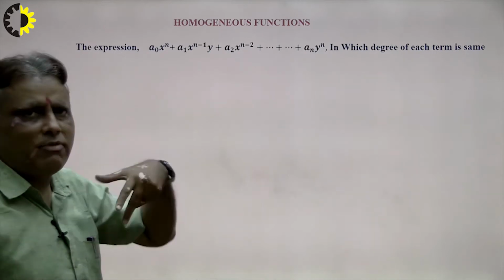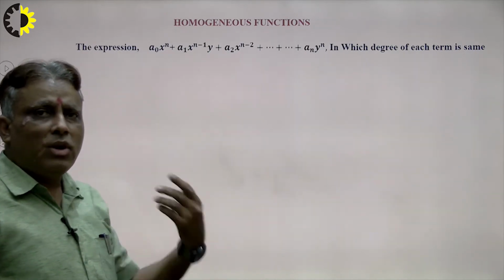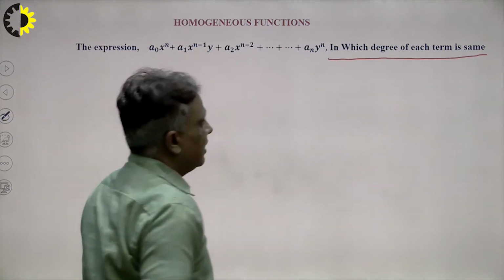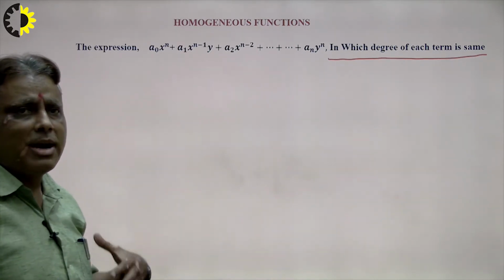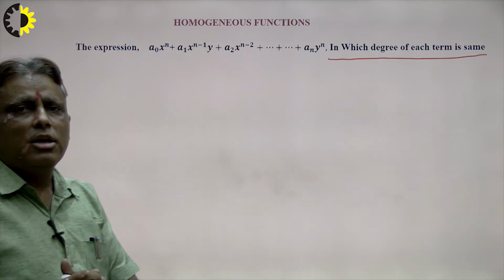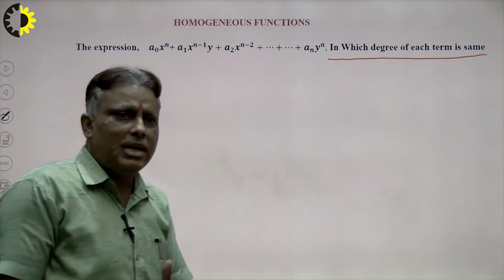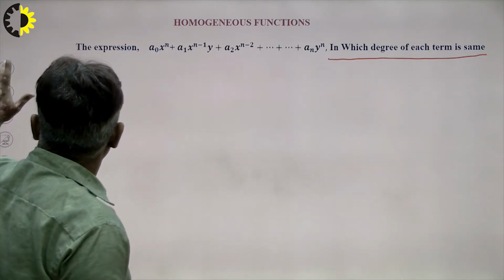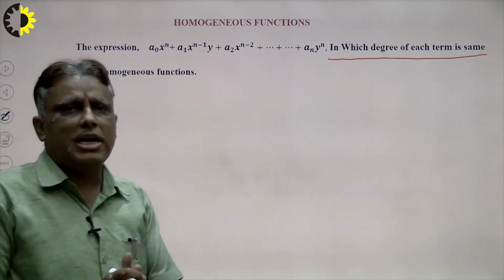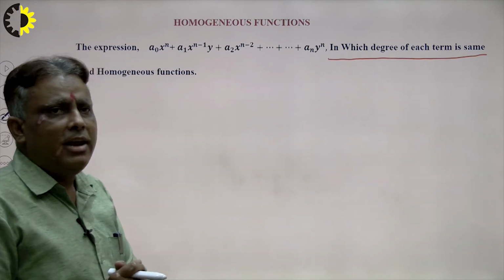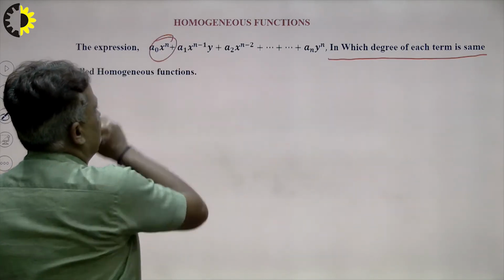Now the question is, what is a homogeneous function? A function in which the degree of each term is the same. I write here, in which the degree of each term is the same. Suppose I want to calculate the degree here. How to calculate? I explained it just now. So if the degree of each term is the same, we can say that this is a homogeneous function of degree n.